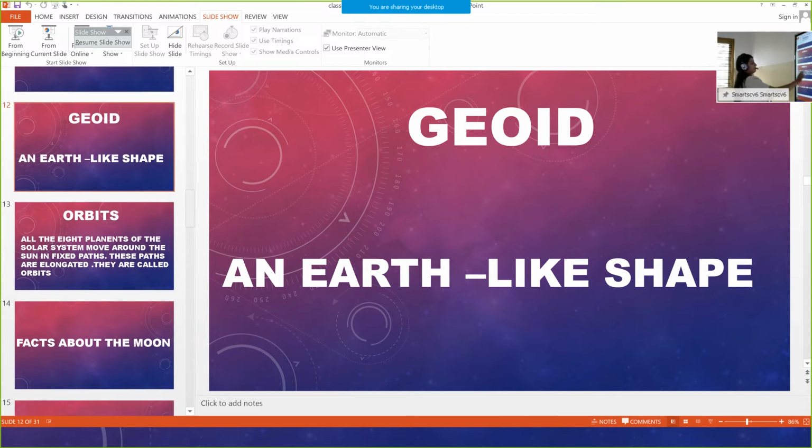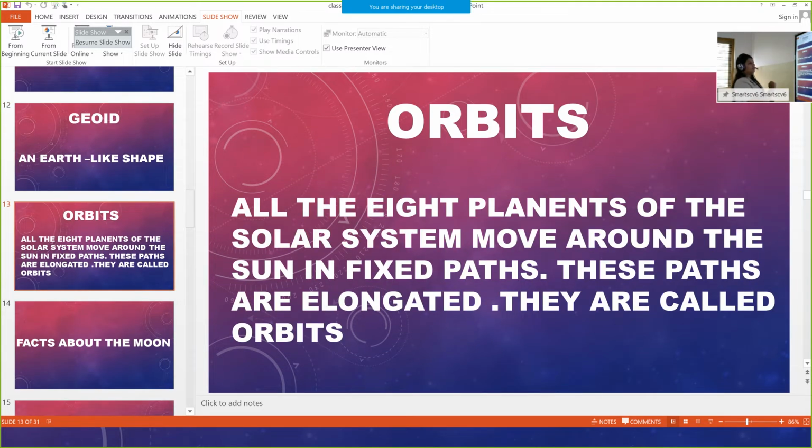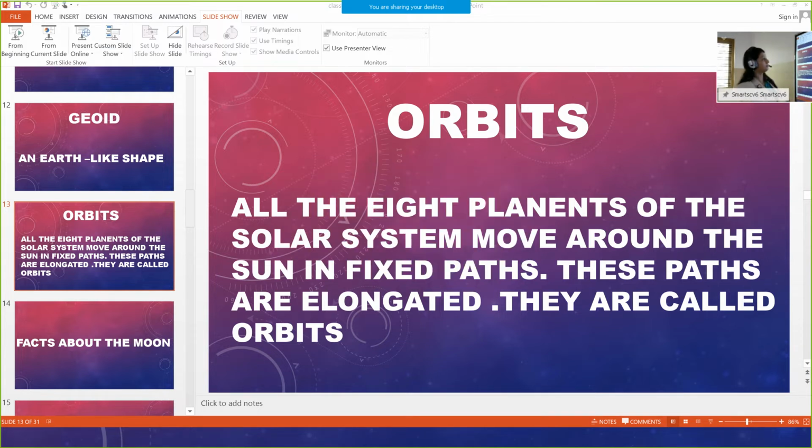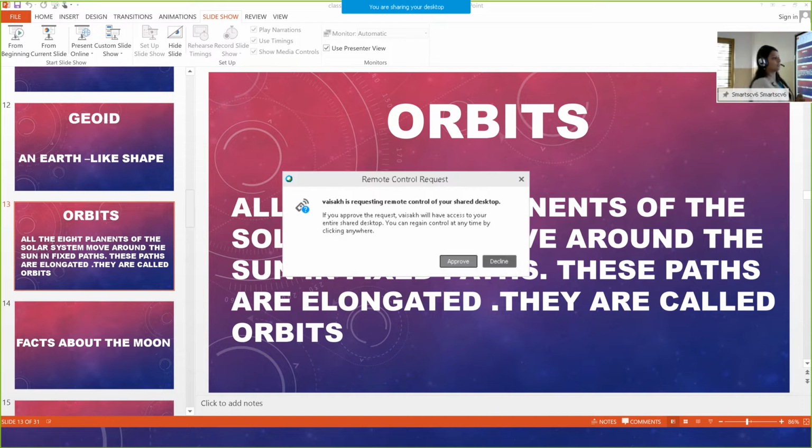Next is orbits. These two new words will come in the topic, that is Earth and solar system. Orbits. All the 8 planets of the solar system move around the sun in fixed paths.